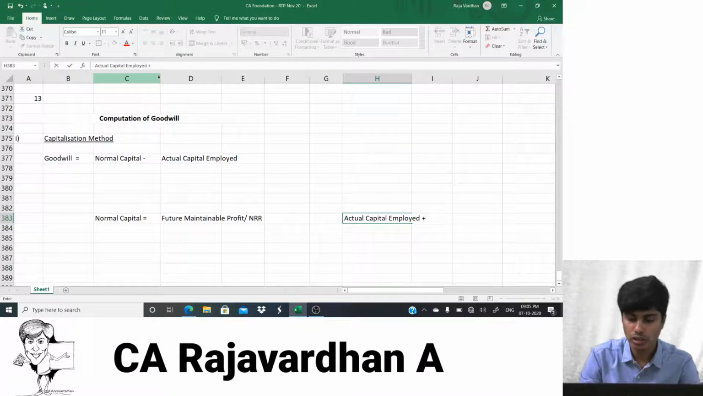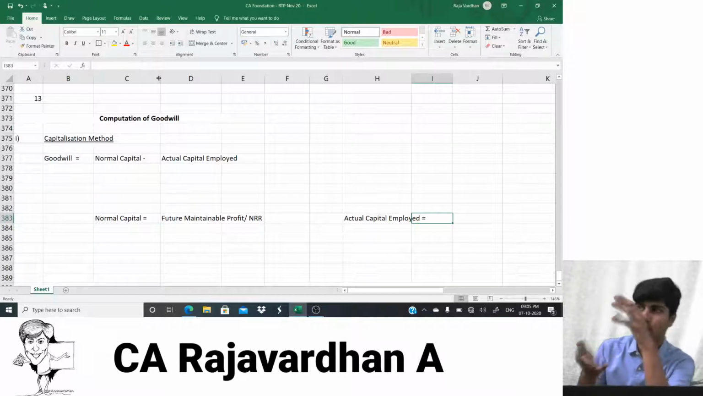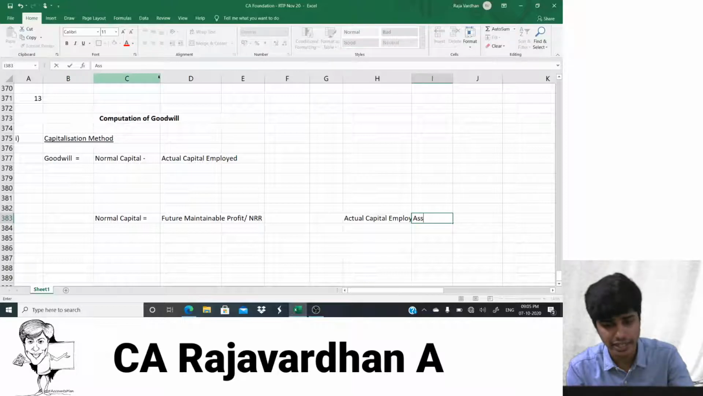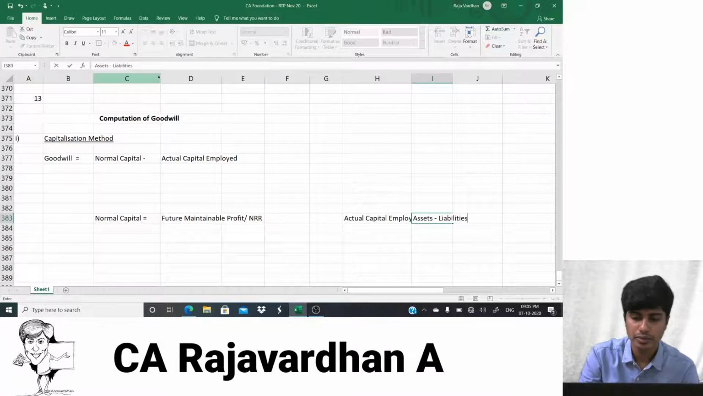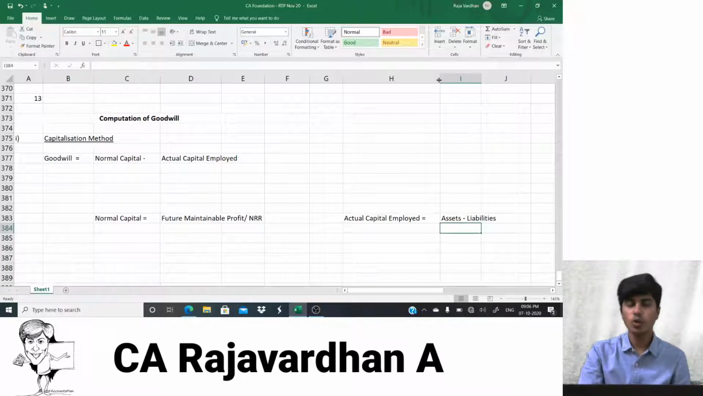Okay, actual capital employed. Actual capital employed is usually determined by taking the value of the assets in total and subtracting the liabilities. So I'll write it as assets minus liabilities. Okay guys, I hope you understood it here.